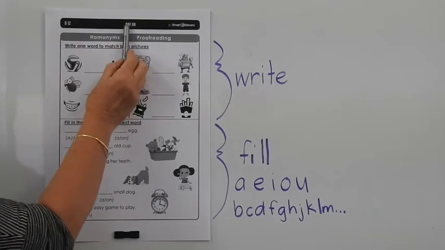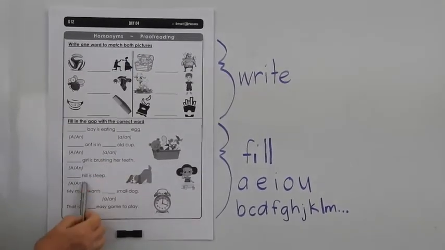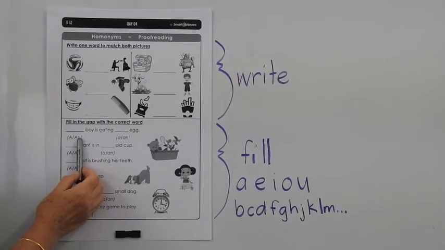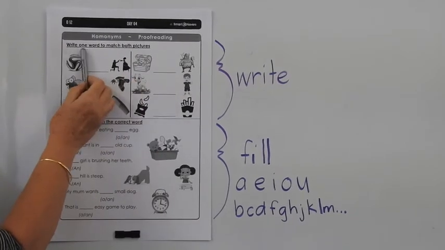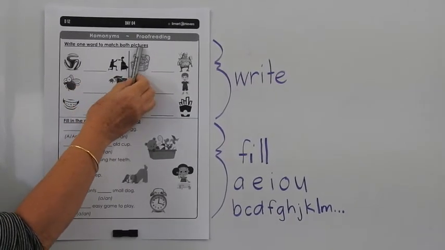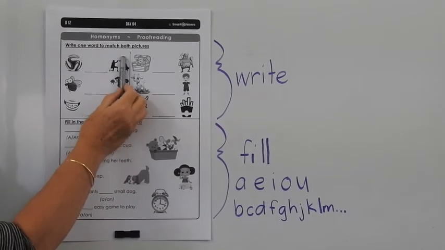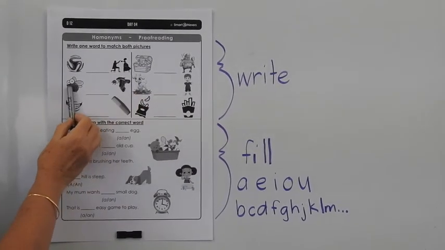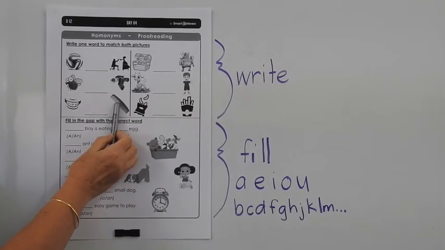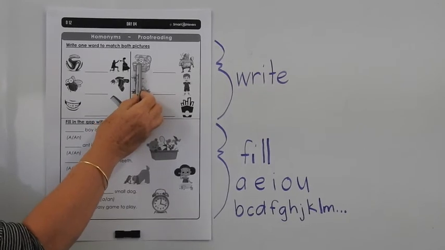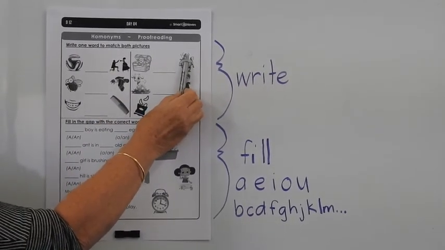This is D12, day 4, and we're looking at homonyms, and down here we're working out whether to use a or an before a word in a sentence. So let's look at the top part first. Write one word to match both pictures. We've got a ball and people at a ball, which is like a dance for grown-ups. Fly and the bird can fly. Teeth in your mouth and the teeth on a comb. Chest full of treasure and the strong chest of the knight.